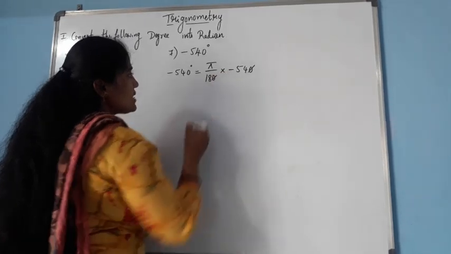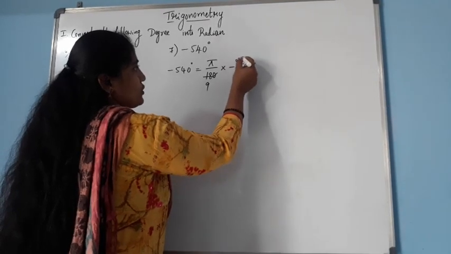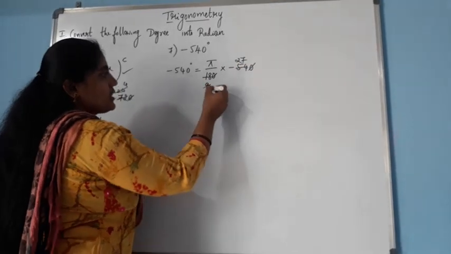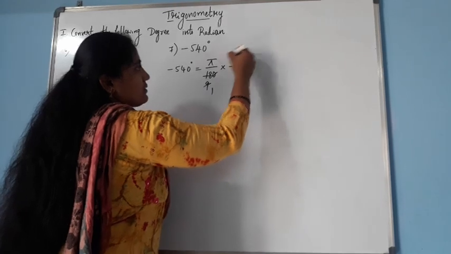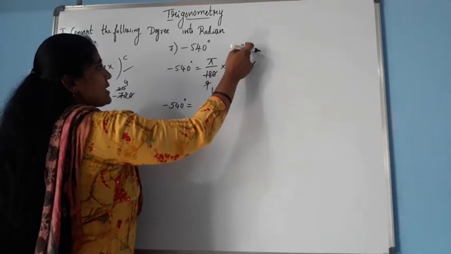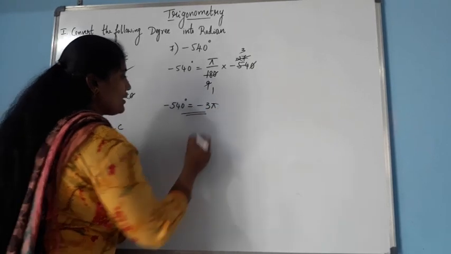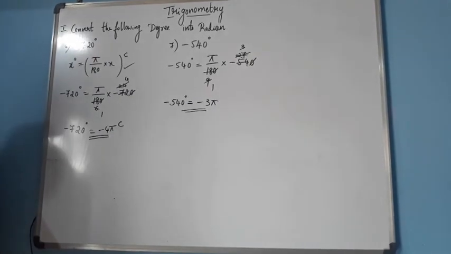Here 0 gets cancelled. 2 9s are 18, 2 2s are 4, 2 7s are 14. Here 9 1s are 9, 9 3s are 27. Therefore minus 540 degree equals minus 3 into pi, minus 3 pi. So this is the value of minus 540 degree.